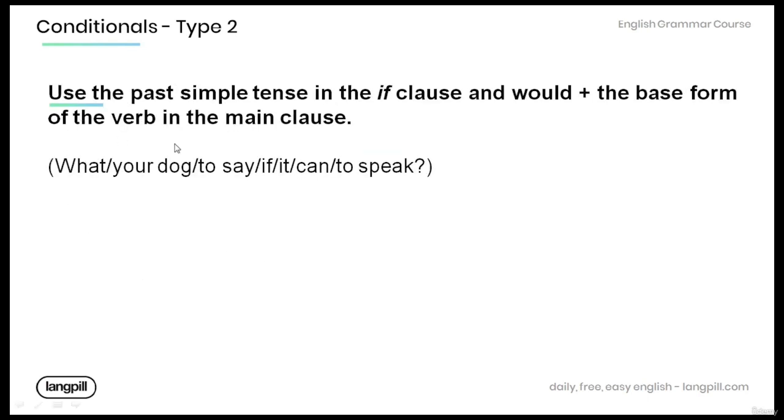Also remember to use the past simple tense in the if clause and would plus the base form of the verb in the main clause. Now create a sentence using the words in the following bracket. What your dog to say if it can't to speak?